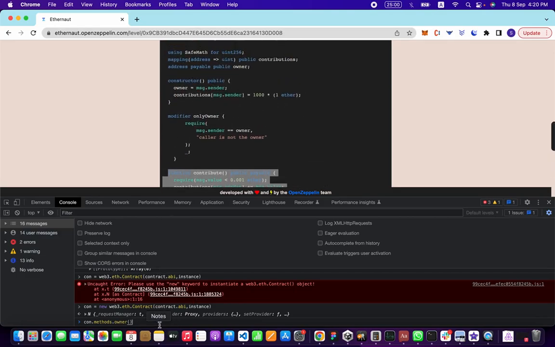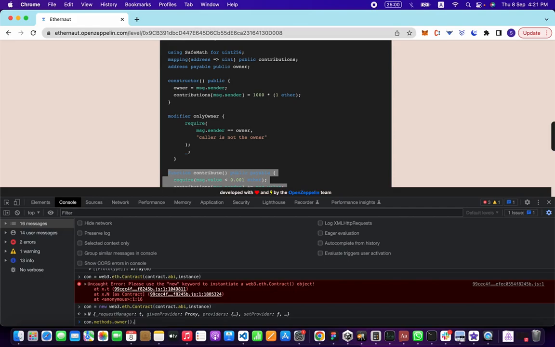There are two kinds of calls in blockchain. There's call, and then there's send. If I was to compare this to a REST API, then send would be a POST call and call would be a GET. What that means is there are only two types of operations in blockchain.